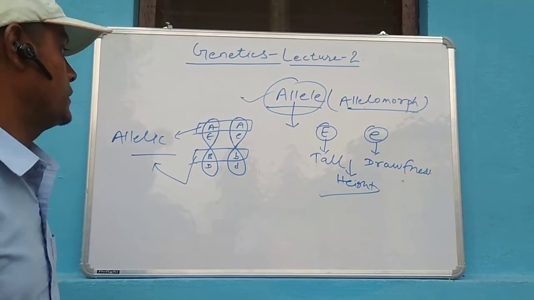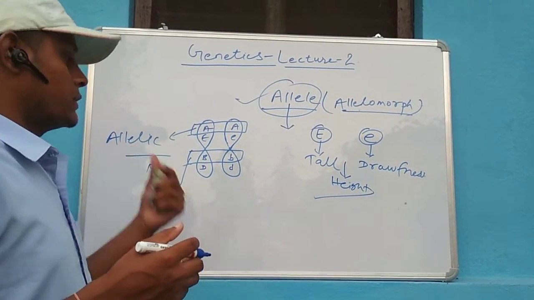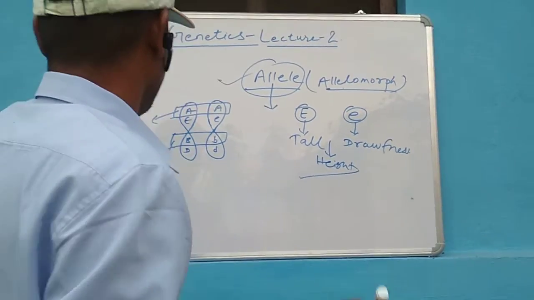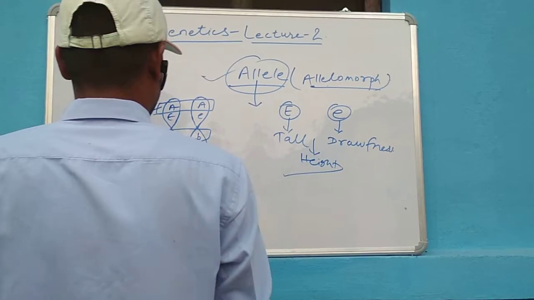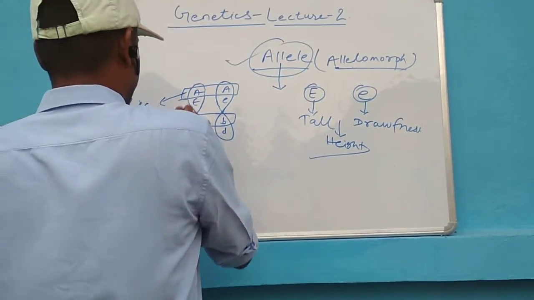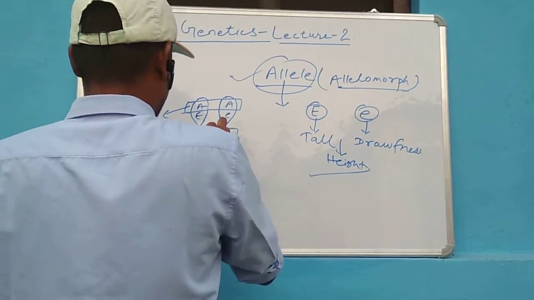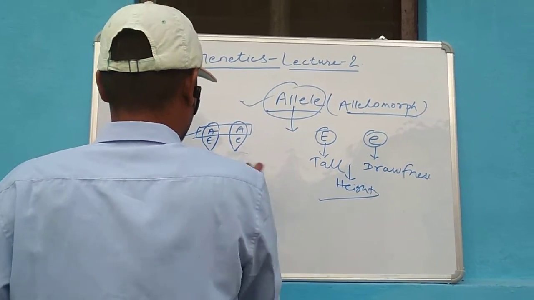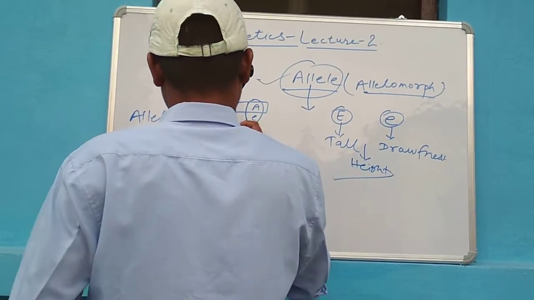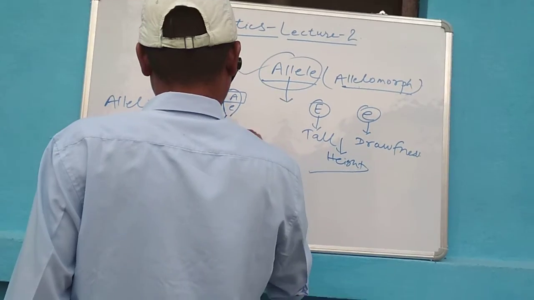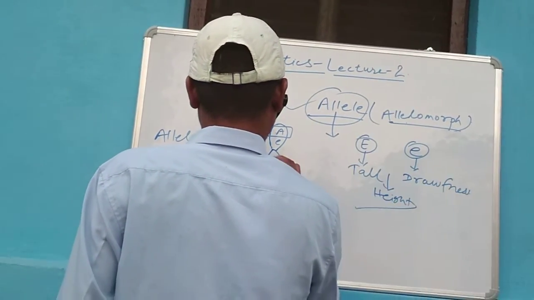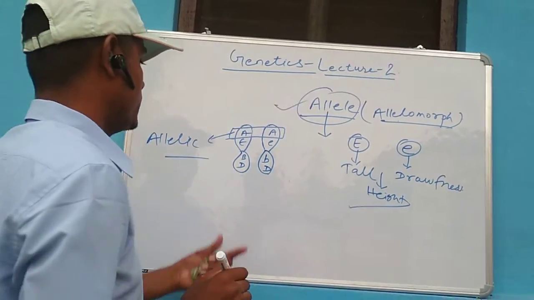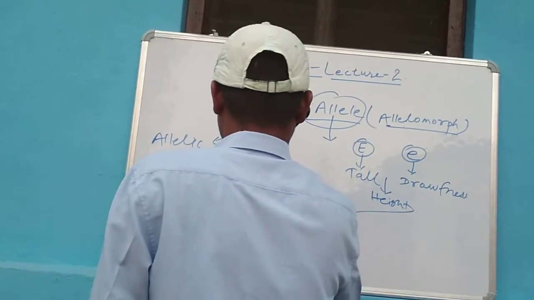And I have told you, in the case of an allelic gene pair, the trait may differ but the character should be the same. Here if we see another pair of capital D and